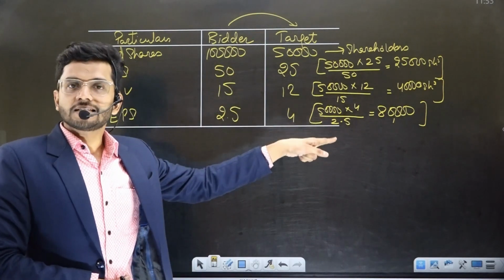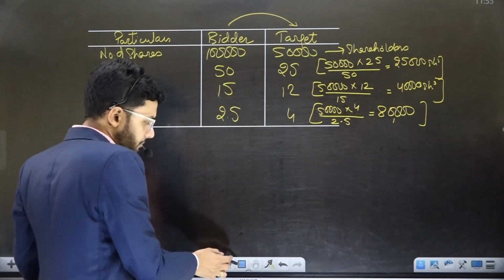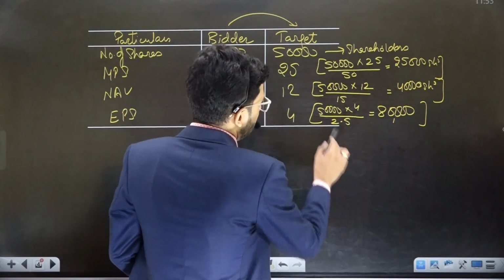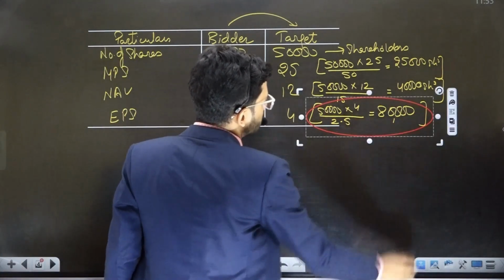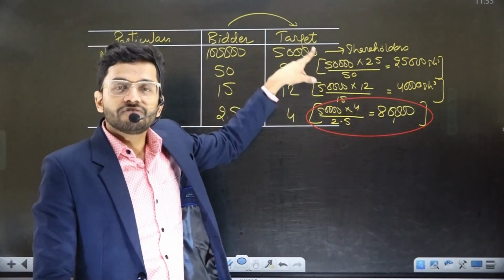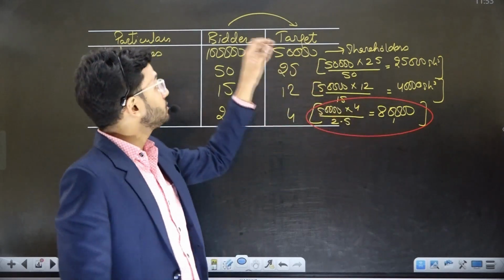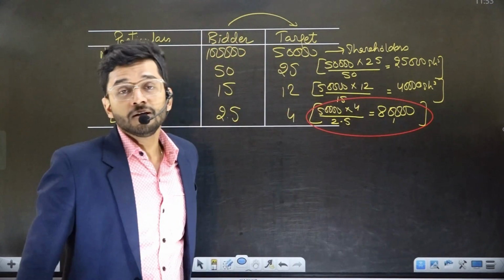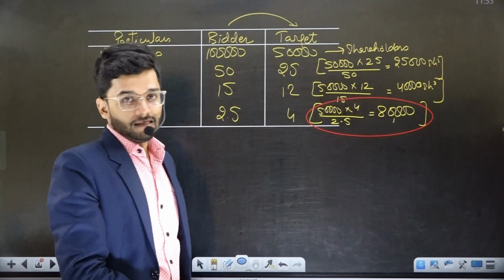In the last case, if the option is given to the target company to choose one of the 3 ratios, it will always choose the last ratio because it is giving maximum benefit to the target company. In exchange of its 50,000 shares, it's getting 80,000 shares in the bidder company. So the target company is very, very happy in the last case.